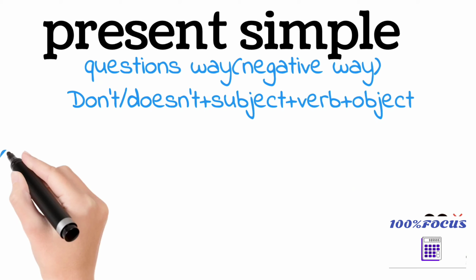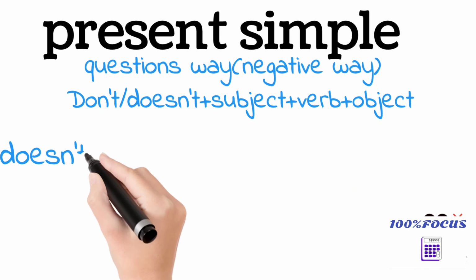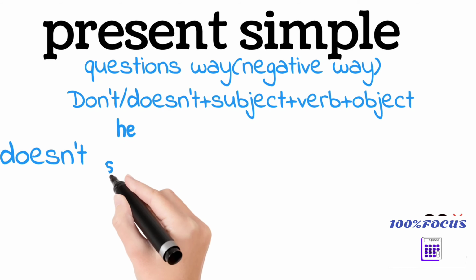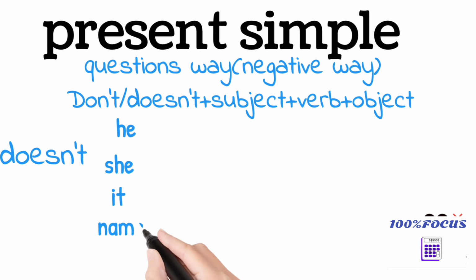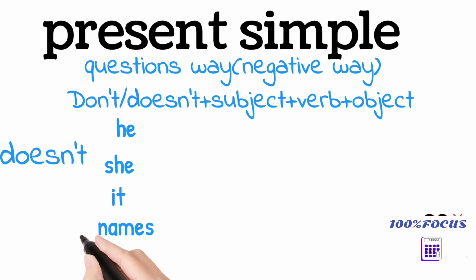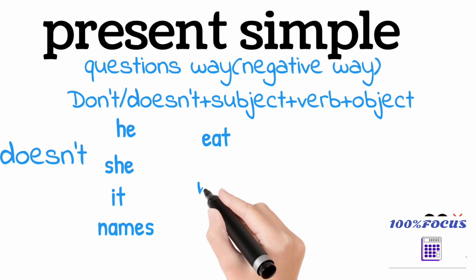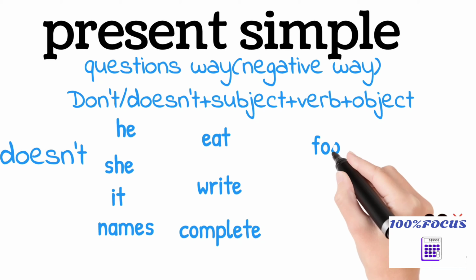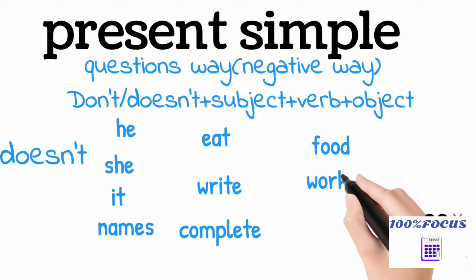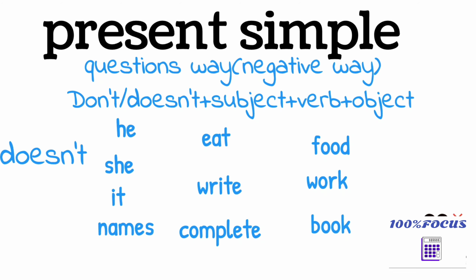Now we are going to learn when to use doesn't. Okay. Do not and does not are used based on the subject, as I said, right? So when to use does not? We are using does not when asking questions in present simple negative. We use does not when the subjects are he, she, it, any name. Any name means here singular.